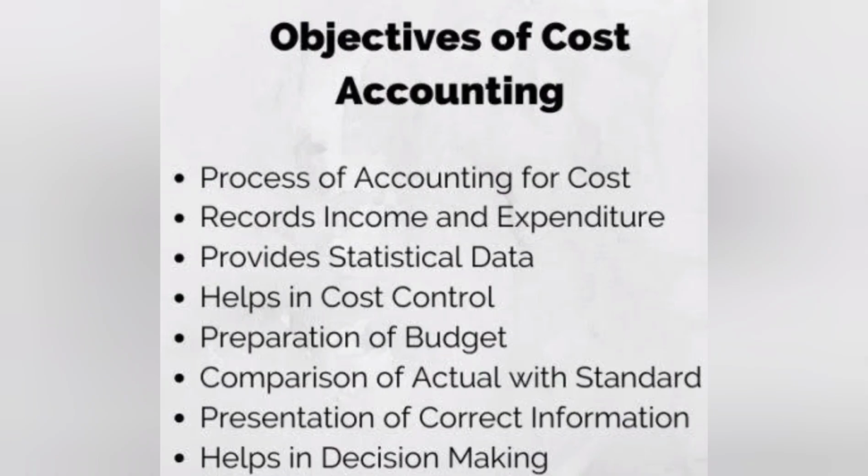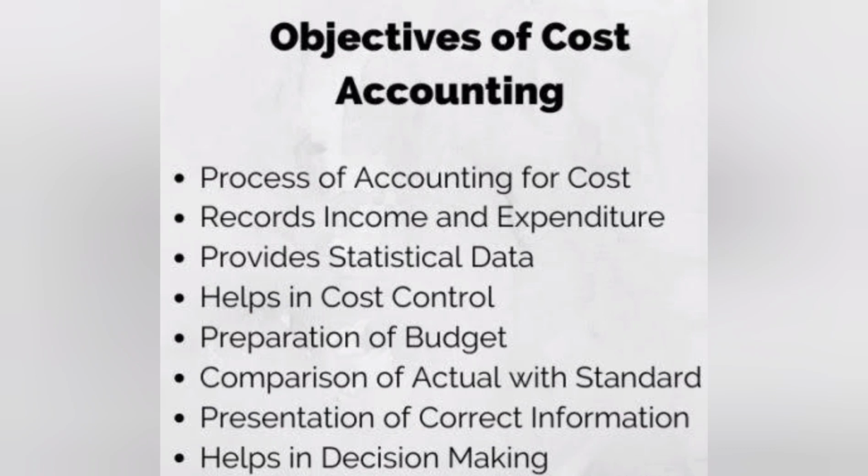What are the objectives of cost accounting? First of all, you can understand the various costs. You can control cost, and it is a process of accounting specially for the cost. By this you can record all the income and expenditure, and it gives you approximate, estimated data of your expenditures, helps to control the cost, and it allows you to make a budget, to know your financial condition and affordability.